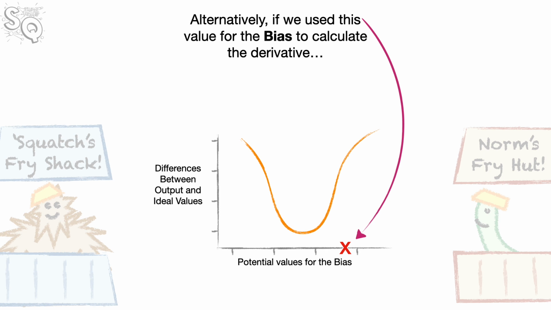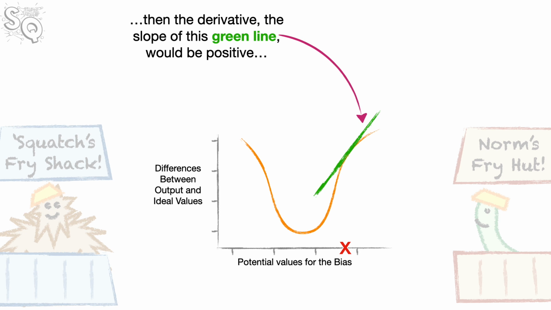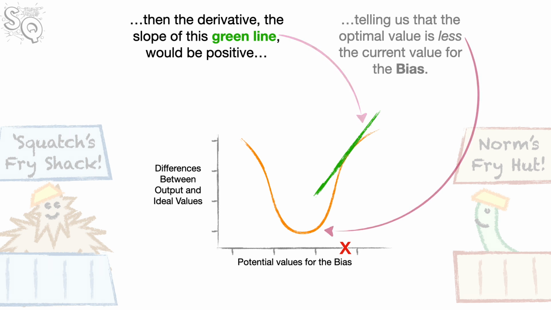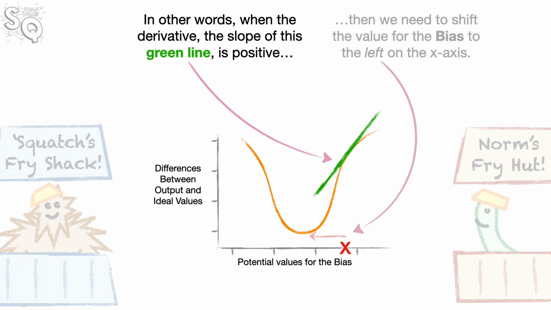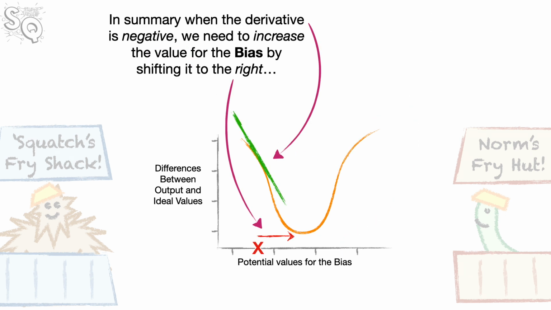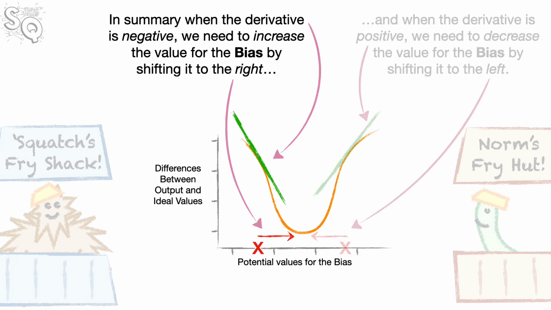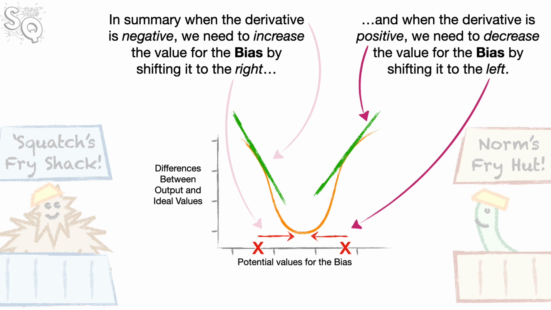Alternatively, if we use this value for the bias to calculate the derivative, then the derivative, the slope of this green line, would be positive, telling us that the optimal value is less than the current value for the bias. In other words, when the derivative is positive, we need to shift the value for the bias to the left on the x-axis. In summary, when the derivative is negative, we need to increase the value for the bias by shifting it to the right. And when the derivative is positive, we need to decrease the value for the bias by shifting it to the left.